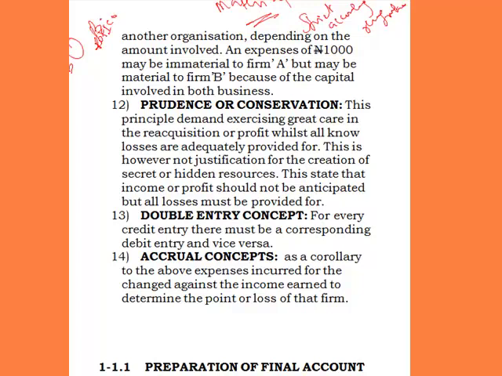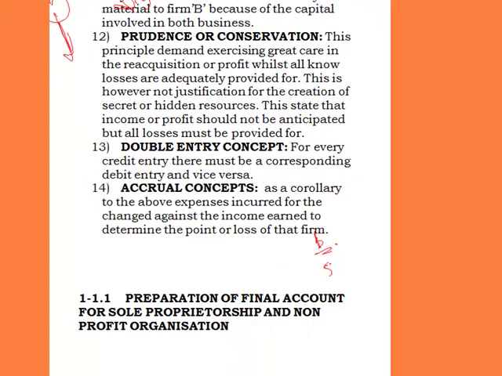They produce milk. Now you know that by virtue of their largeness, Nigerian Brewery is a very big company, while Rofiko is a smaller company compared to Nigerian Brewery. Now, if Rofiko, which is company B, buys a generator worth 500,000 naira, Rofiko, because it's a small company, will consider this 500,000 naira as equipment, as an asset, and open an account for it.